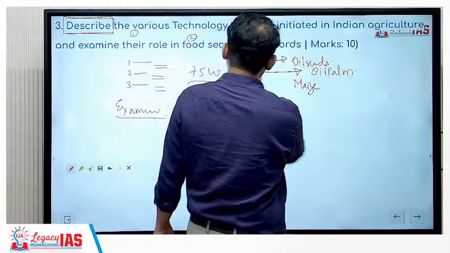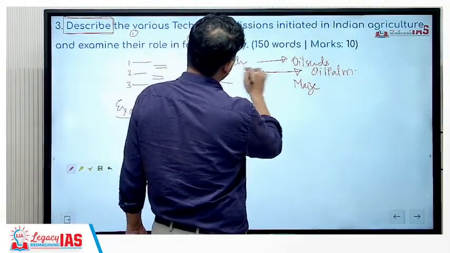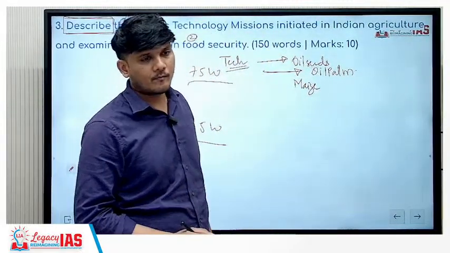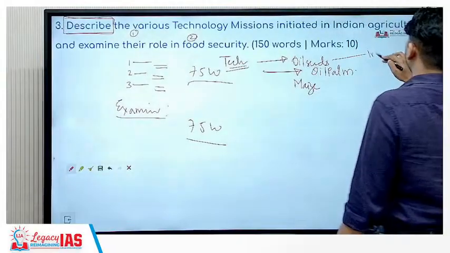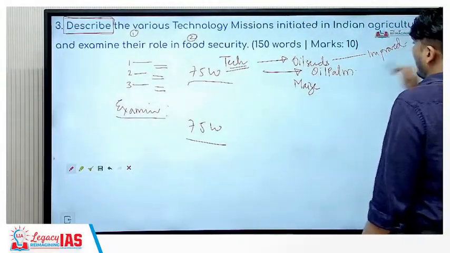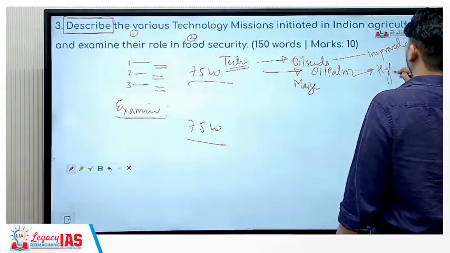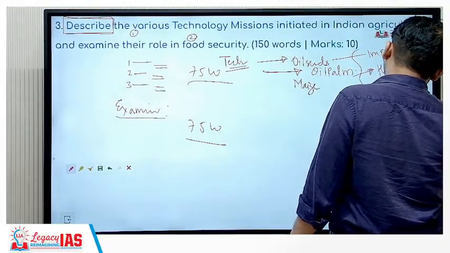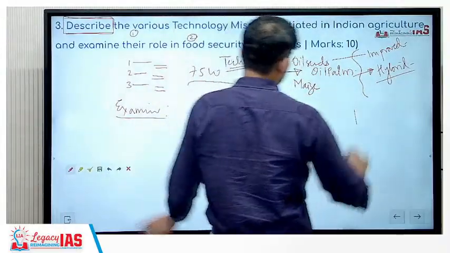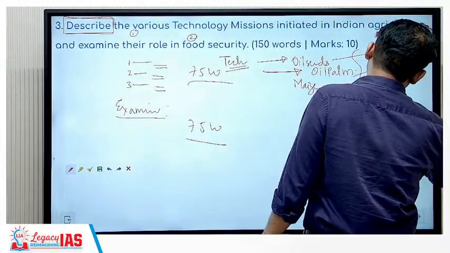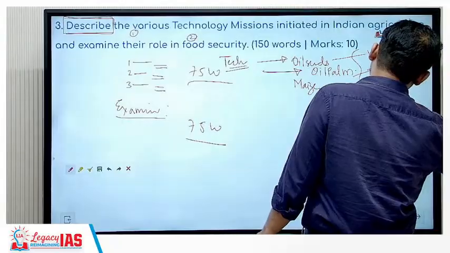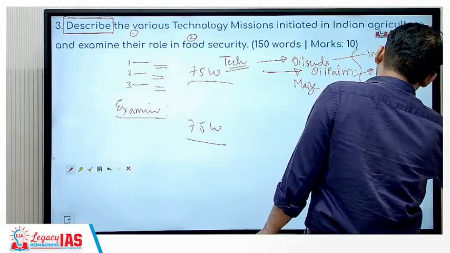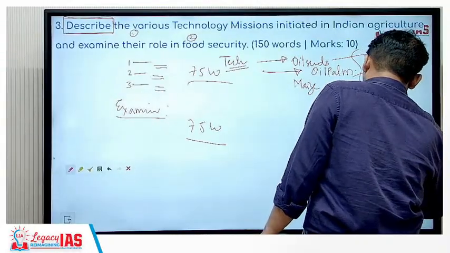See, technology mission, tech. What tech will be used over here? Hybrid seeds. So here they talk about improved seed qualities. Here the government tries to provide hybrid palm oil seeds for more production. This together should lead to more productivity, thus giving you more production, thus lowering your imports.